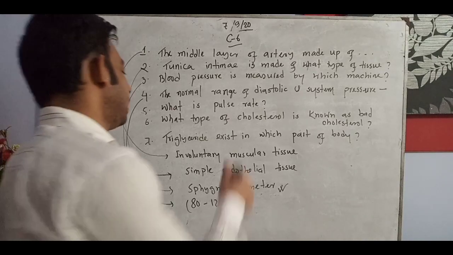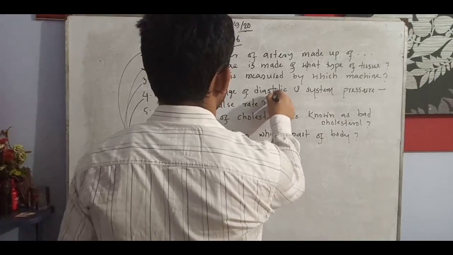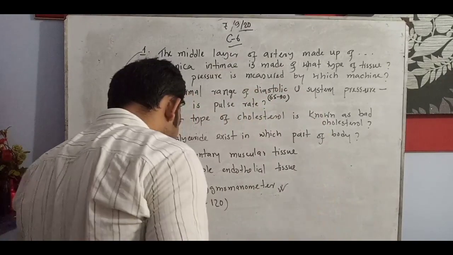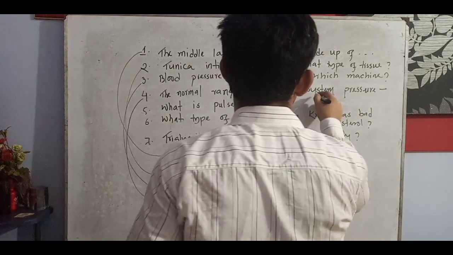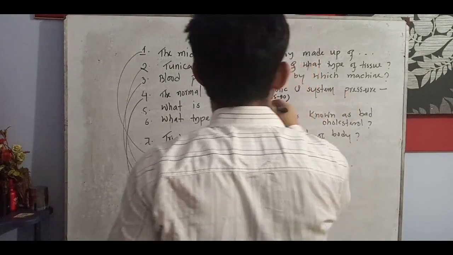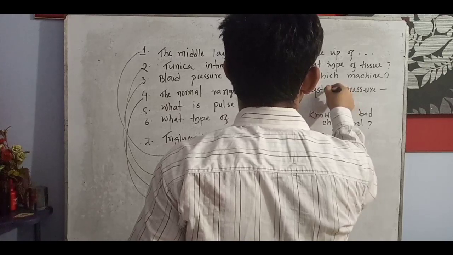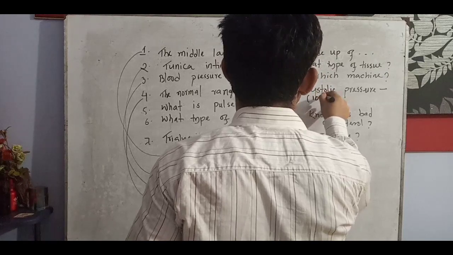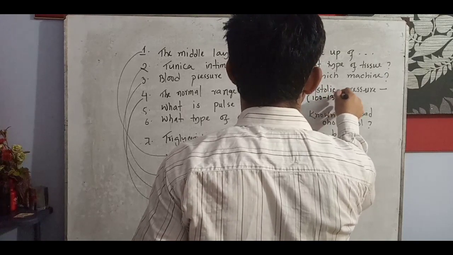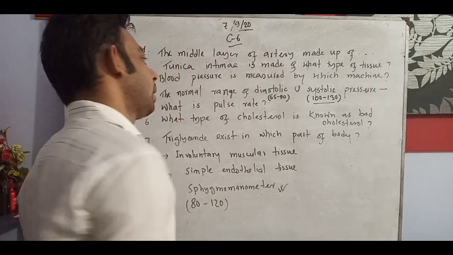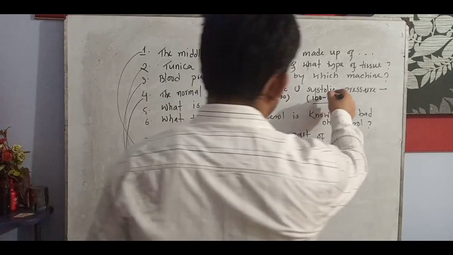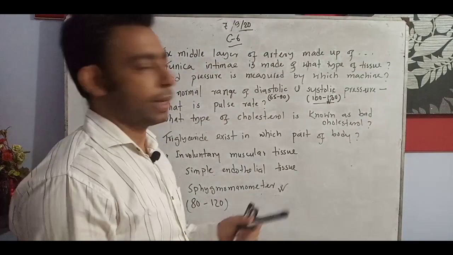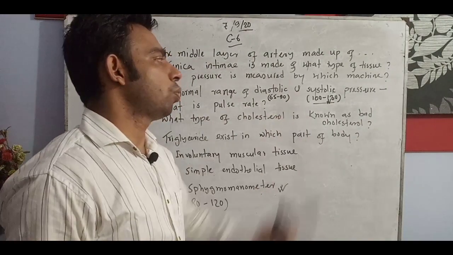But specifically, for the diastolic, 65 to 90 range is correct. And for systolic pressure, this one will be 100 to 130. That means 120 is the range. If it is up to 130, that is also correct. Or you can write 100 to 120.